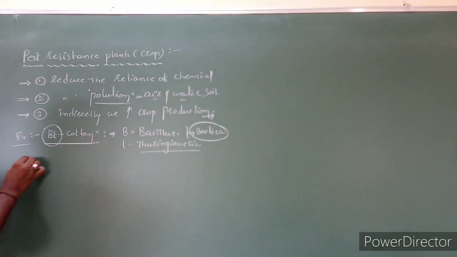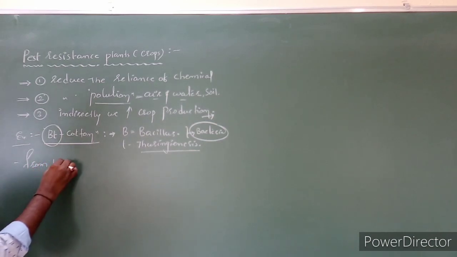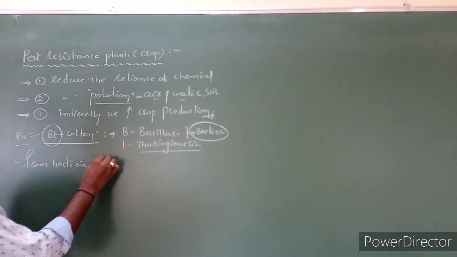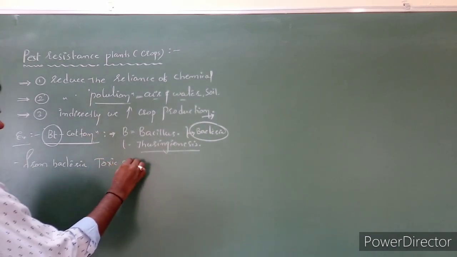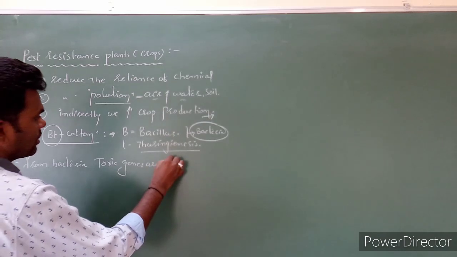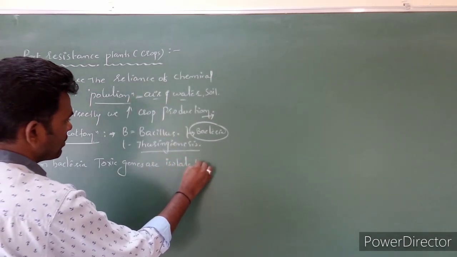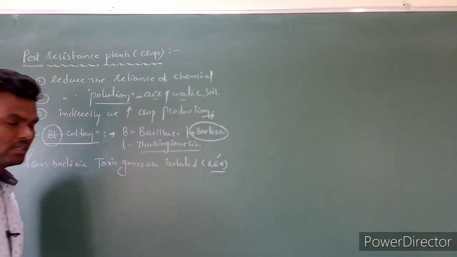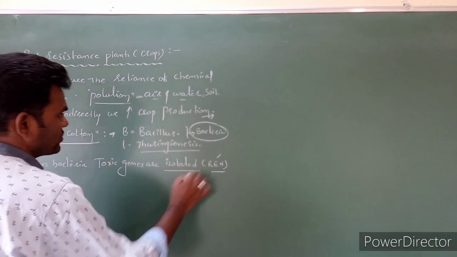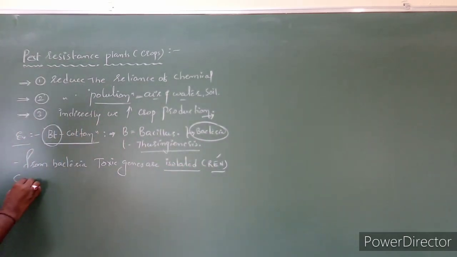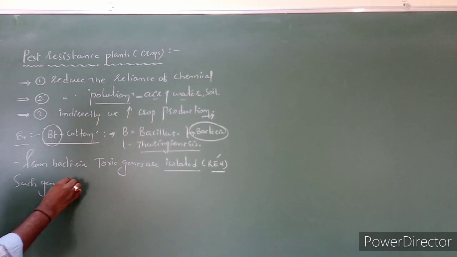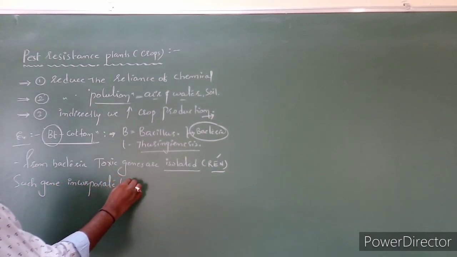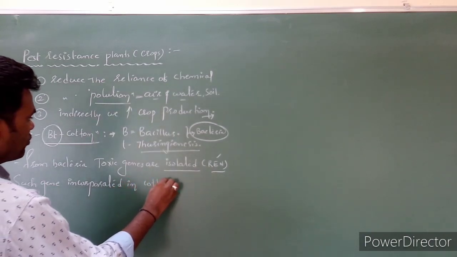So from the bacteria, toxic genes are isolated, cut with the help of restriction endonuclease enzyme, and isolated. And such genes are incorporated in the cotton genome.